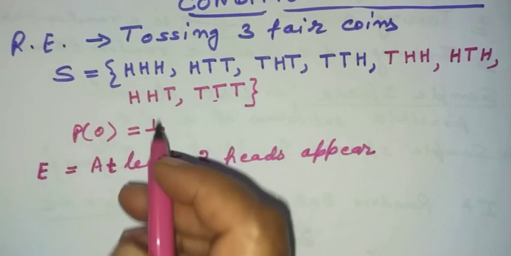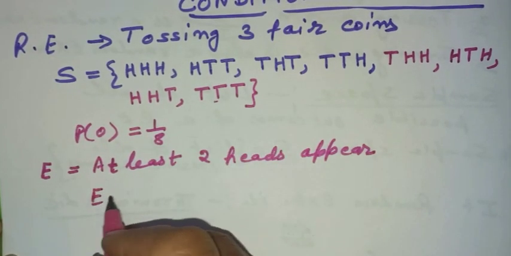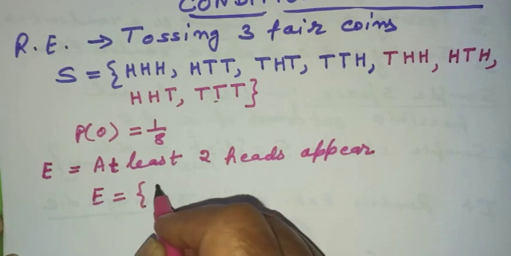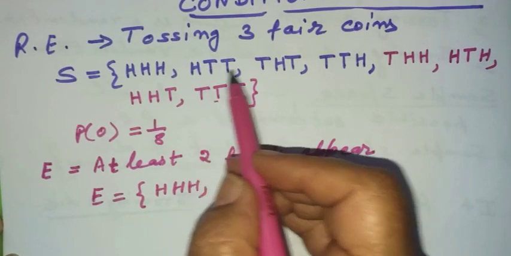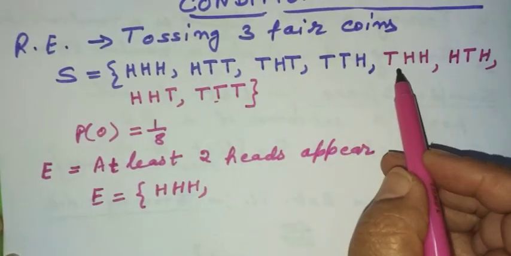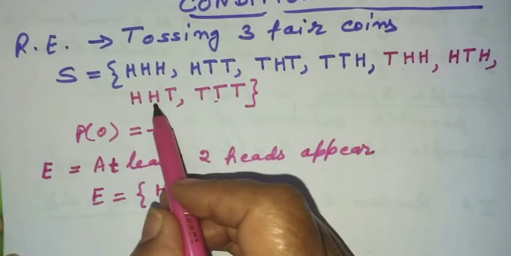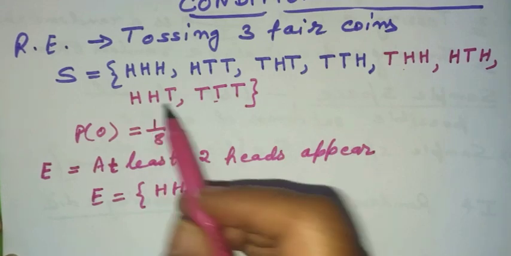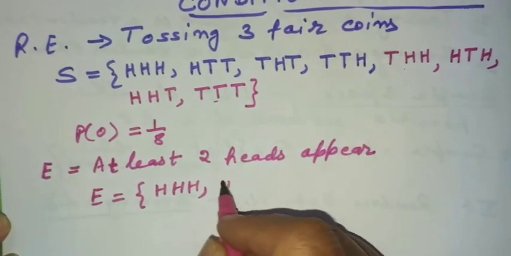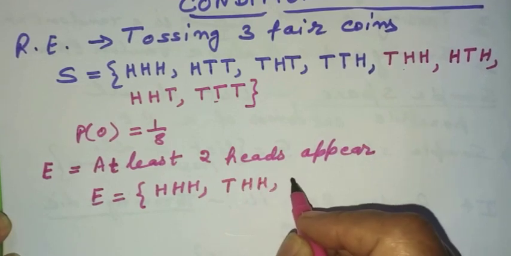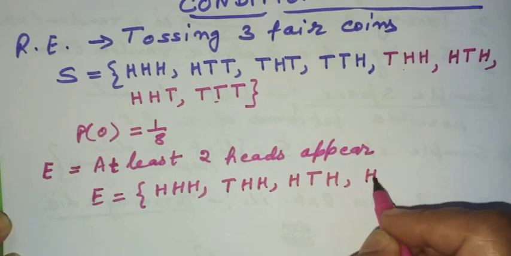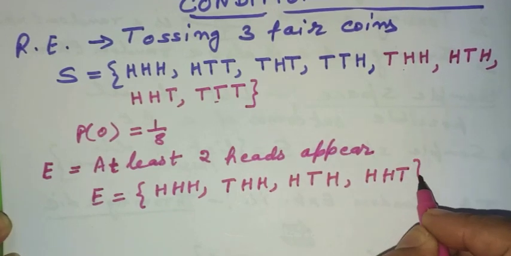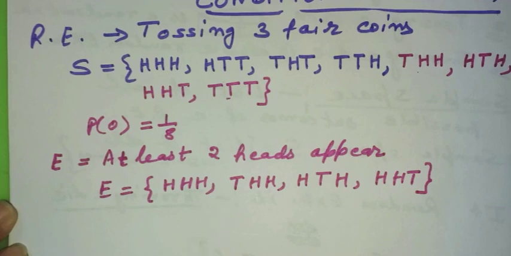So this is having more than 2 heads. So event E, or the set E, will contain the case HHH. This case has got only 1 head, 1 head, 1 head. But these 3 cases have got 2 heads. So let me write these 3 cases: THH, HTH and HHT. So I can see that the outcomes favorable to the happening of E are these.